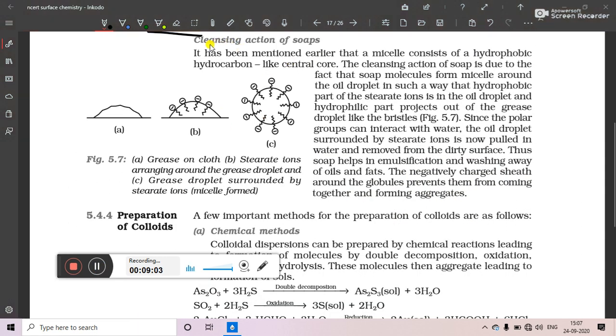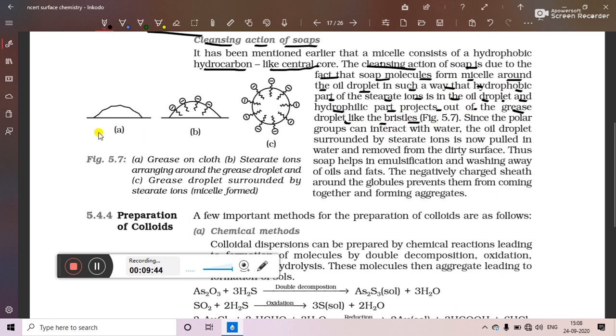Now next is cleansing action of soap. It has been mentioned earlier that the micelle consists of a hydrophobic hydrocarbon-like central core. So here we will see that in the micelle, the central core contains the hydrophobic tail. The cleansing action of soap is due to the fact that soap molecules form micelle around the oil droplet in such a way that the hydrophobic part of the stearate ion is in the oil droplet, and the hydrophilic part projects out of the grease droplet like the bristles.